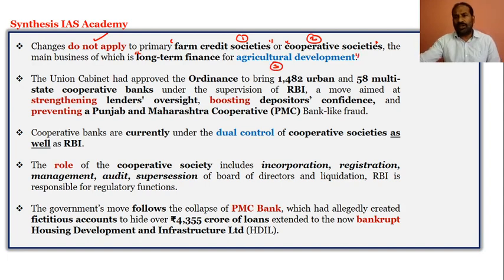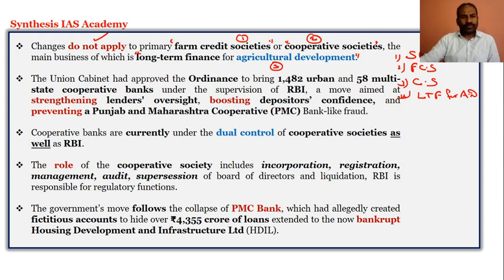So it does not affect the state registrars of cooperative societies, the primary farm credit societies, the cooperative societies, and the long term finance for agriculture development. So the new banking law does not affect these four sectors.